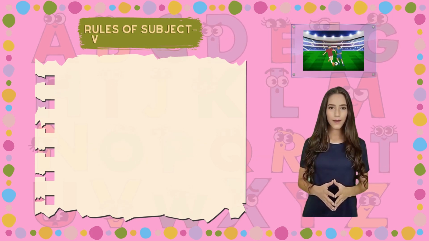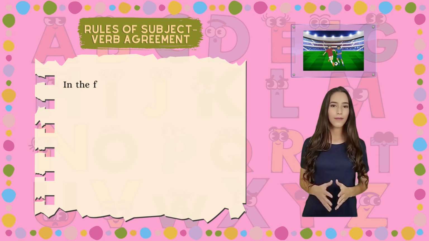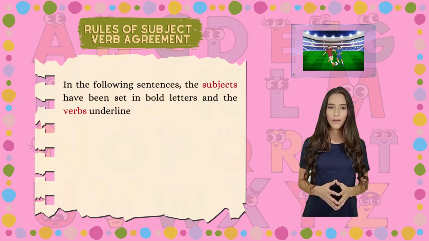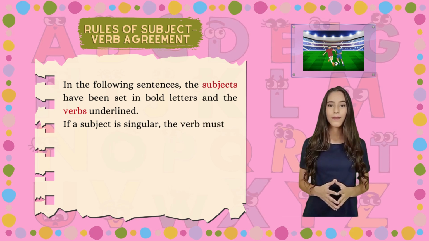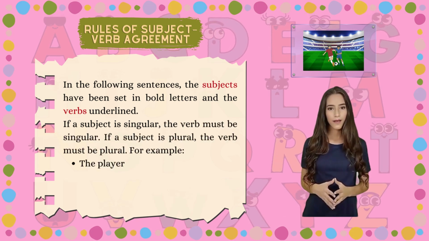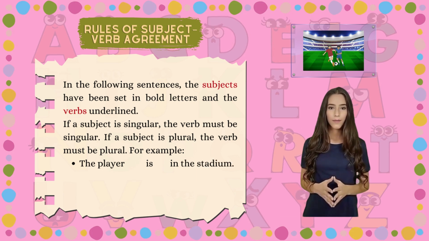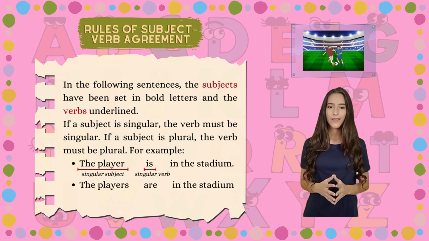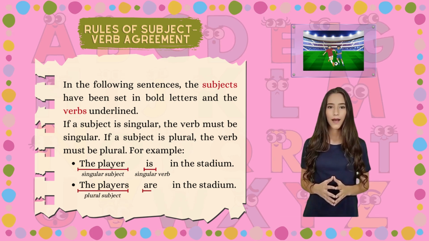Rules of subject-verb agreement. In the following sentences, the subjects have been set in bold letters and the verbs underlined. If a subject is singular, the verb must be singular. If a subject is plural, the verb must be plural. For example, the player is in the stadium. The players are in the stadium.